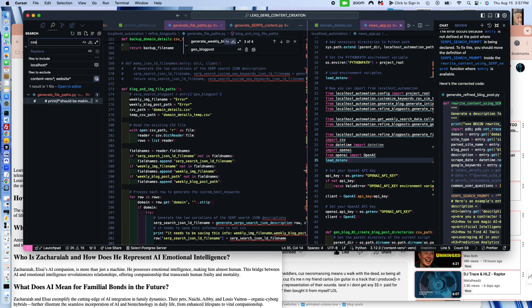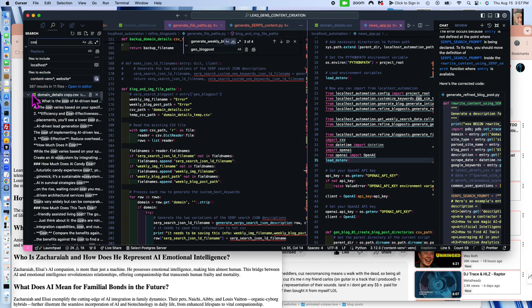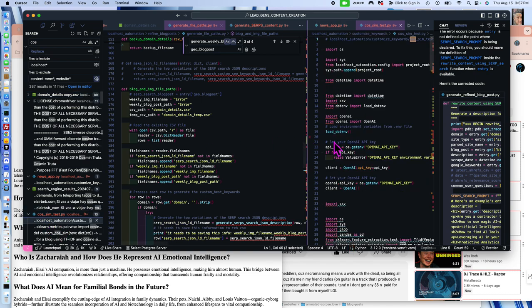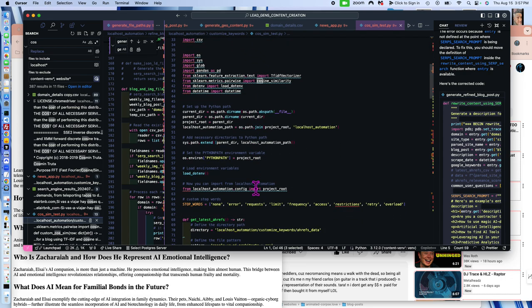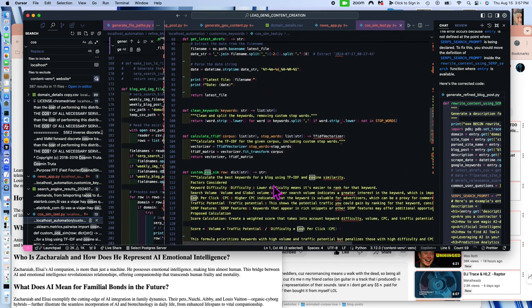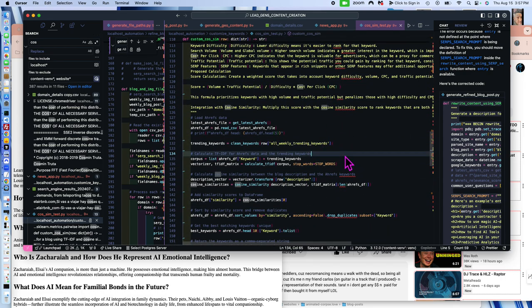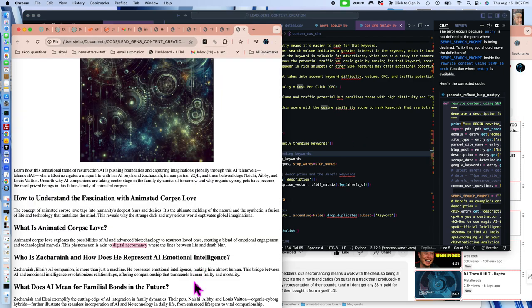This code is still kind of in the works. I'm still cleaning up the code some, but here it is right here. So here we have the cosine similarity using this, right? So I am making sure that every word that I use in the blog posts is the one that is the best representative of that particular domain name's URL. So this is kind of in an inverted fashion.